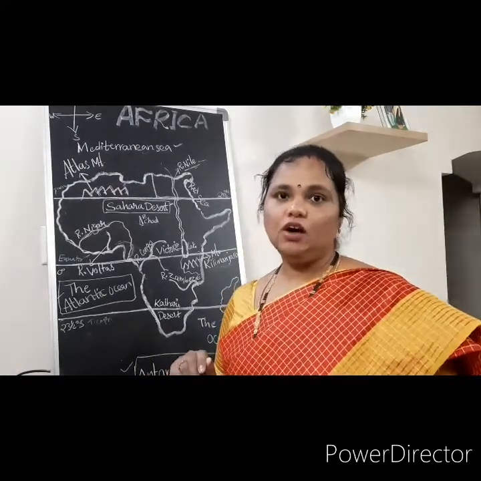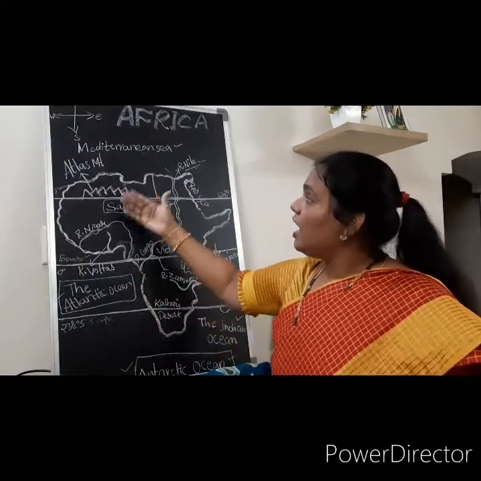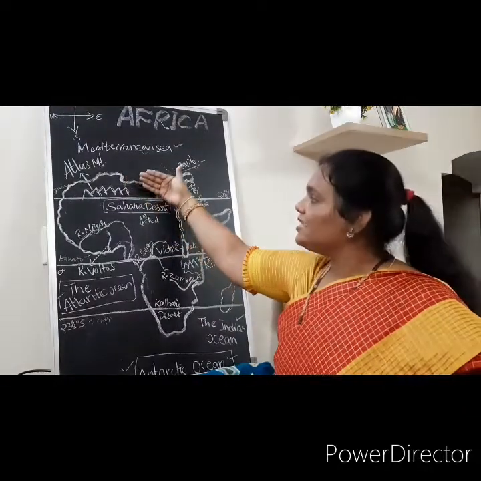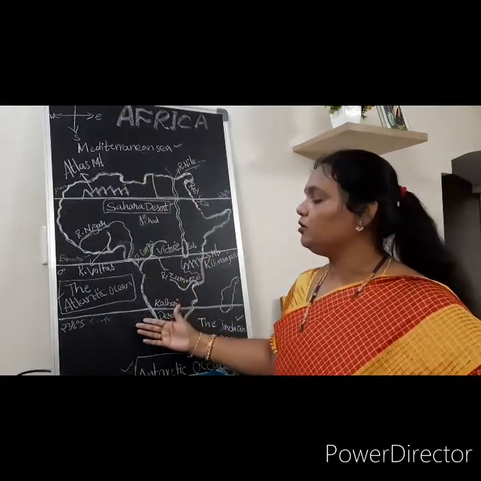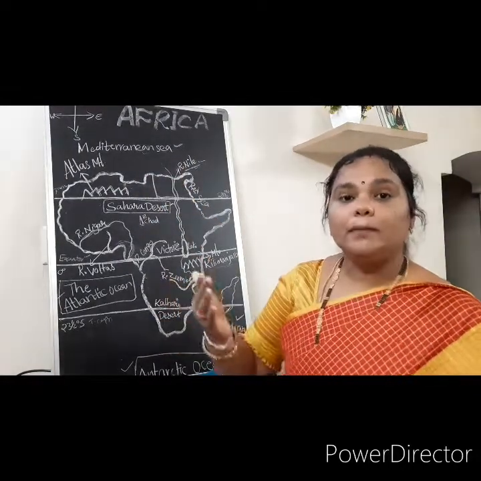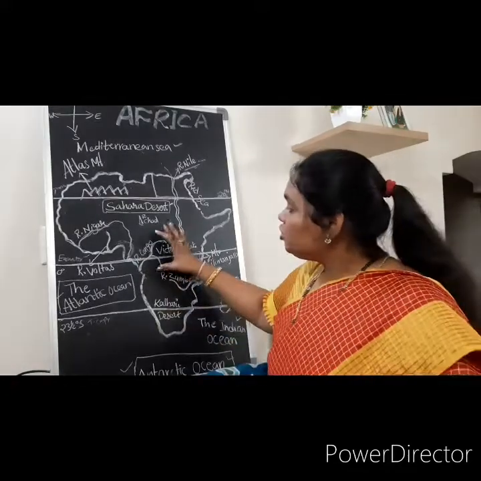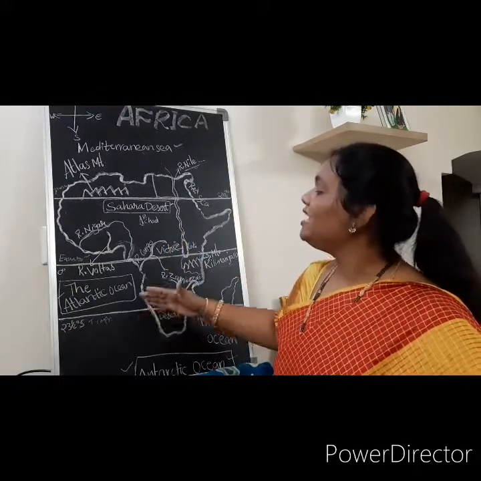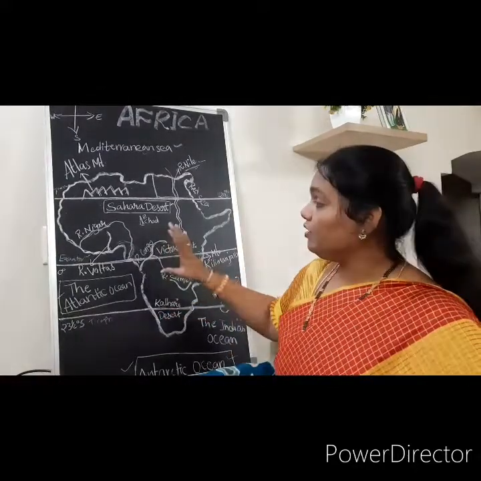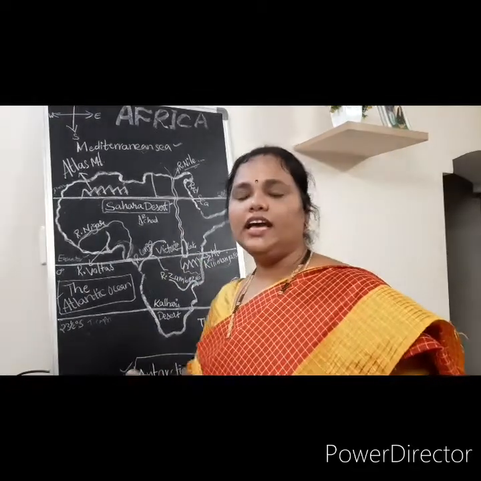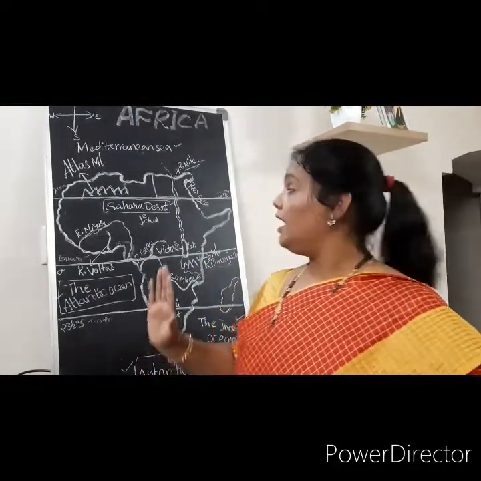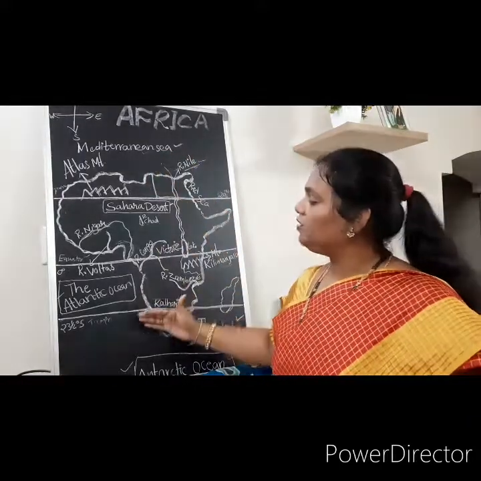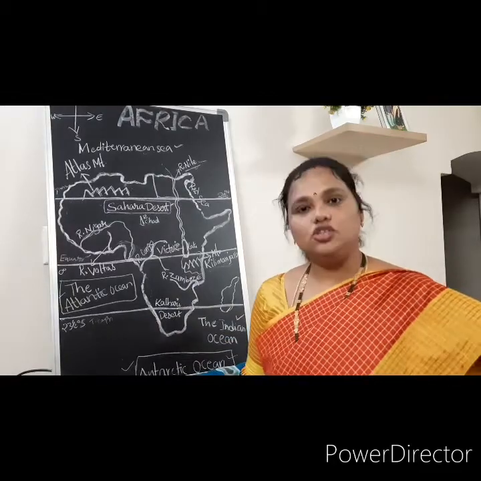Above the tropics, north of Tropic of Cancer and south of Tropic of Capricorn, are the temperate zones. This is called the torrid zone, receiving extreme heat from the sun, and these are called temperate zones.